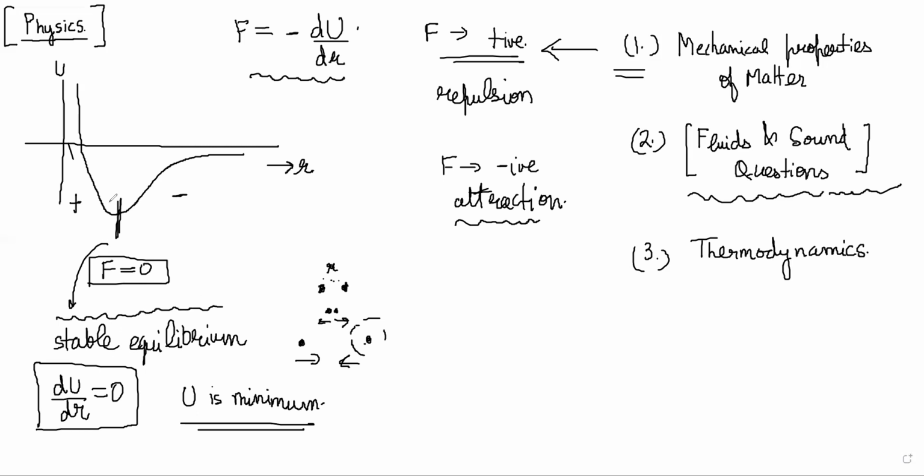If some particle is left here, it will try to come this side. If it is left here, it will go this side. Sometimes you can also see a sort of SHM. If there is a tiny displacement from the mean position, there will be a sort of SHM about the minimum position. This is the perfect distance, the interatomic distance in equilibrium, the stable distance. You cannot be too close or too far away. That is how it is. Most materials are like this.